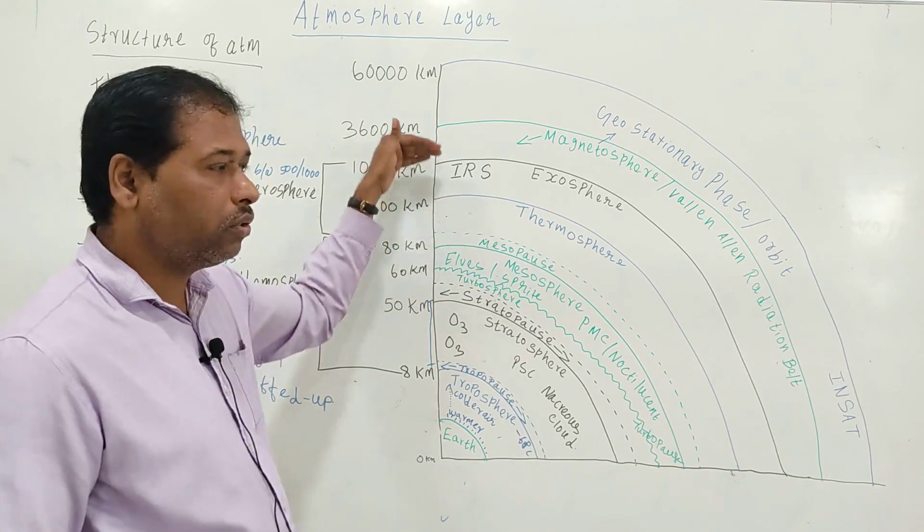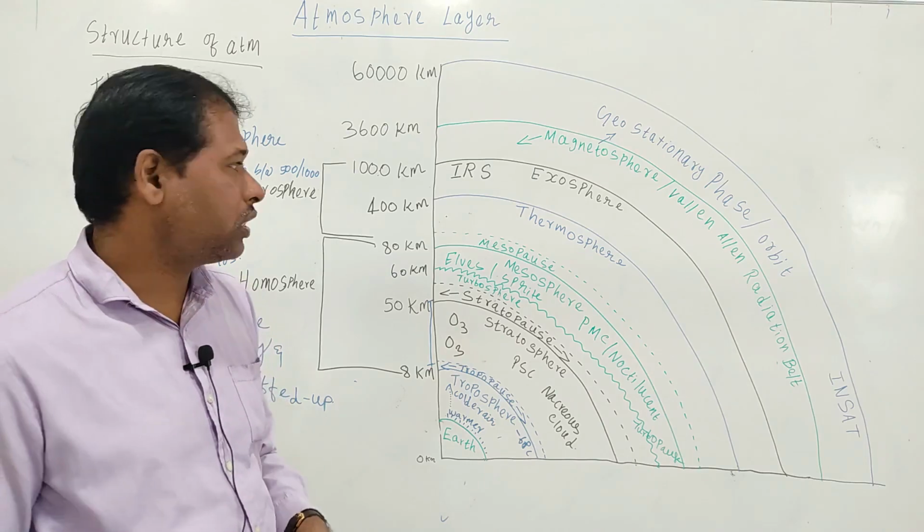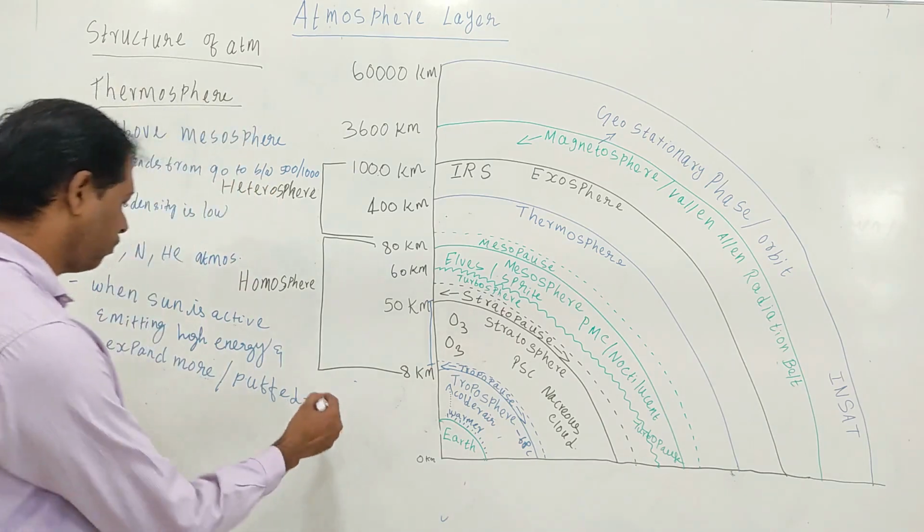Sometimes it extends to 1000 kilometers when the sun is active.